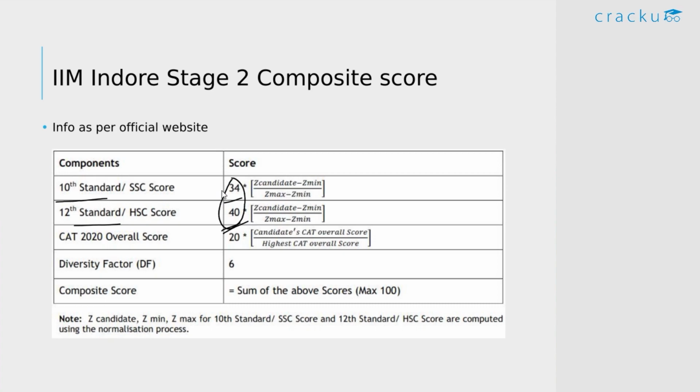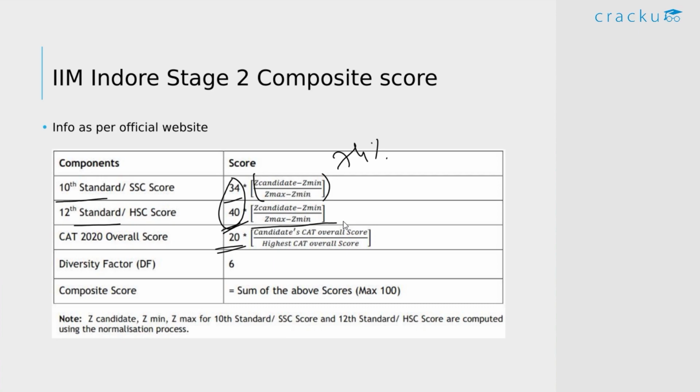So they have totally 74% weight for the 10th and 12th scores and only 20% weight for the overall CAT score. So this is one of those institutes which gives less emphasis to your CAT scores and more emphasis to the 12th and 10th scores. And usually this is how they calculate the weights for the 10th and 12th scores. This is specific for all the individual boards.